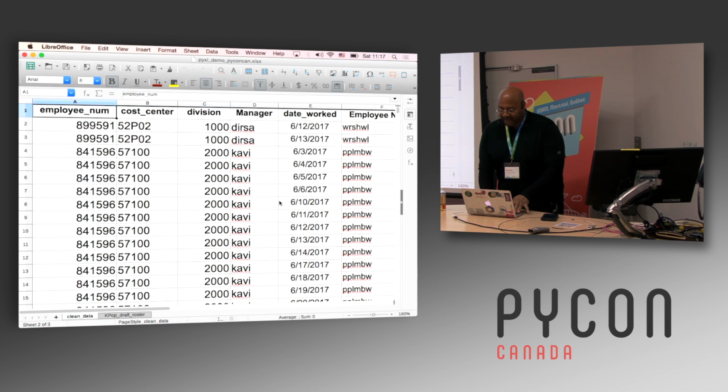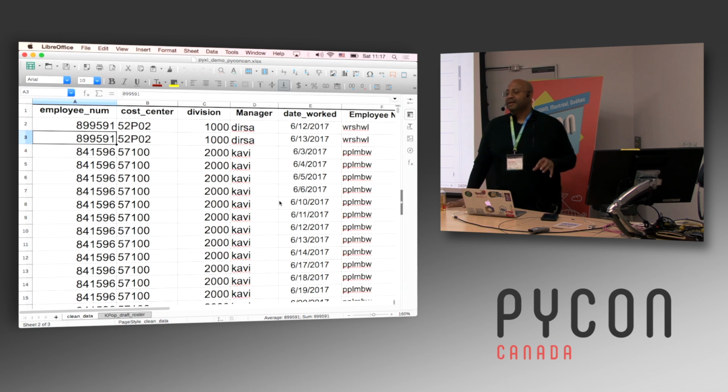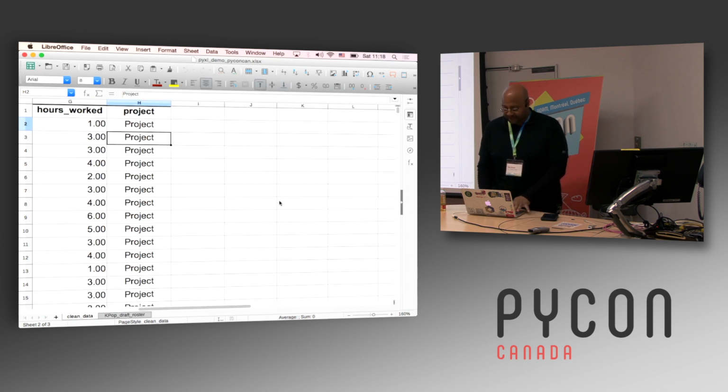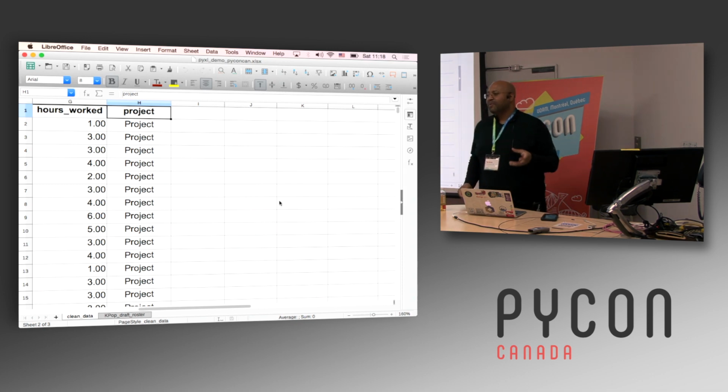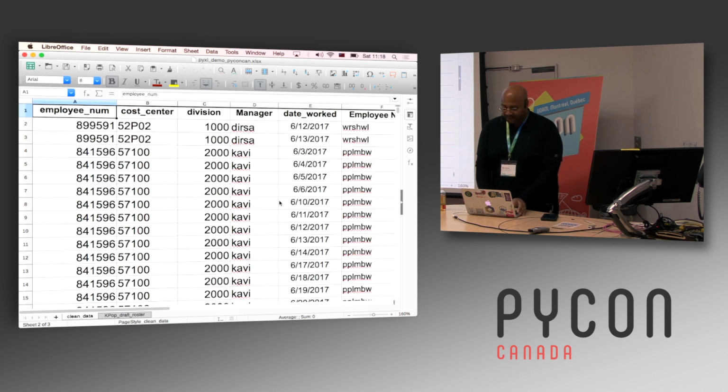But you'll notice we have data from different days. What we want to do is aggregate this so that we know for each employee how much time that employee worked in the month. And if we were using the project column, we could even break this up so we could see for each employee how much time they spent working on a project and how much time they spent working not on a project. I've simplified the example here, so we're just going to assume everyone's working on a project, but that's what we want. We want to know for every employee how much time you worked in this month, and then we can do other things with that later. So that's the data, and that's the problem we're trying to solve.